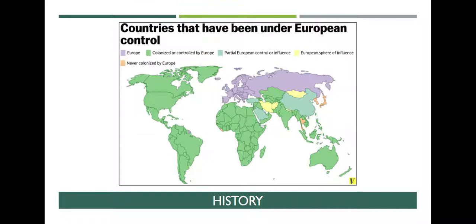I think it's important to look at who has been under European control and start thinking about the impact that has on those countries too. So you can see colonized by or controlled by Europe is the green color. Never colonized by Europe, that's where it gets interesting, because you would see it's really just Japan, the Korean Peninsula, Thailand. That's it. So everywhere else had pretty heavy influence from European powers.